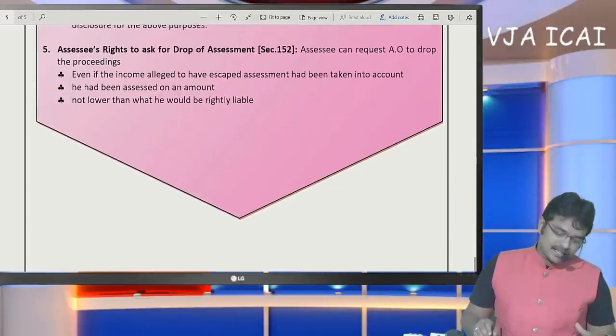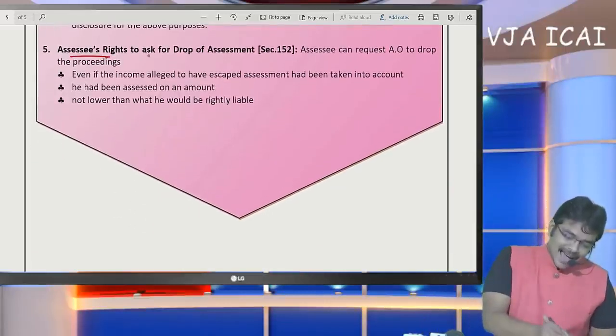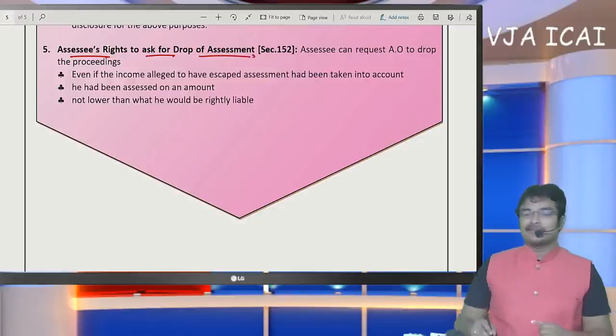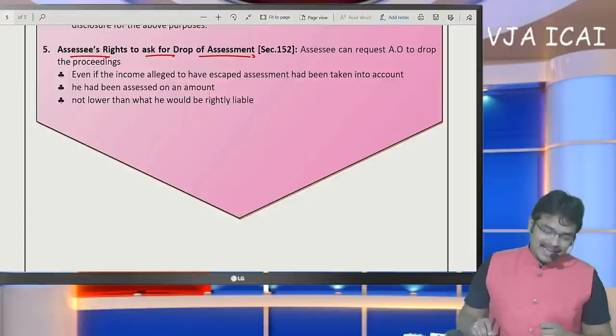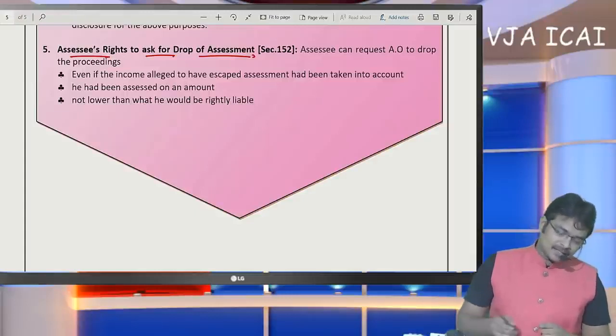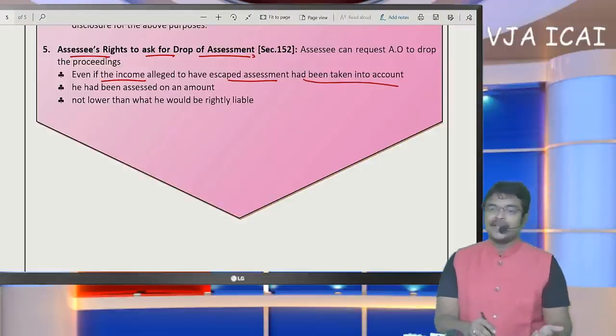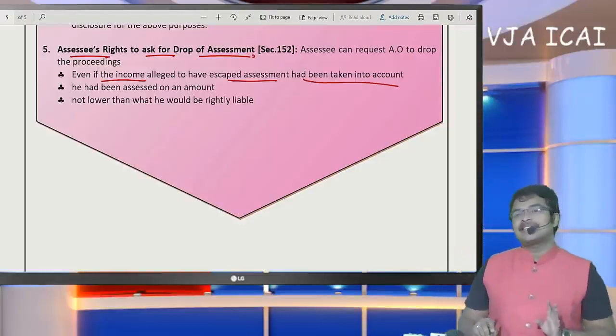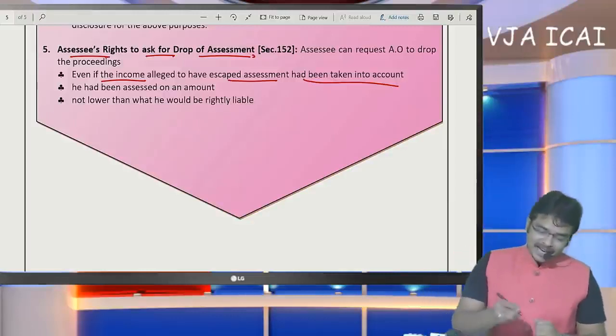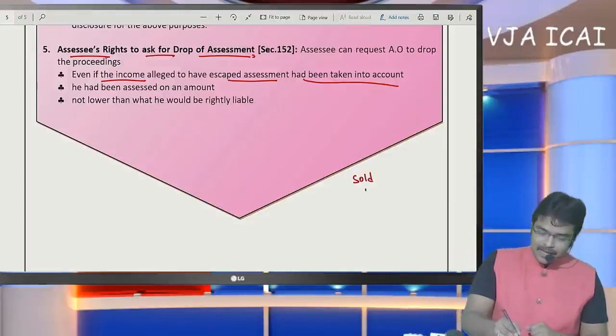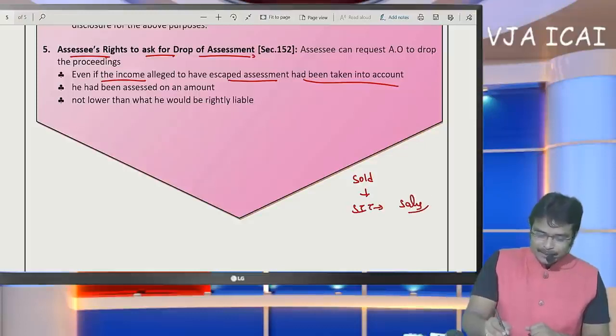Okay. Next, the SSE can ask to drop the assessment. When can the SSE ask to drop the assessment? If the escaped income has already been taken into account, when there is no income escaping assessment from the viewpoint of the SSE. Actually, the SSE has sold a building. This building is stock in trade and was disclosed under the head sale.